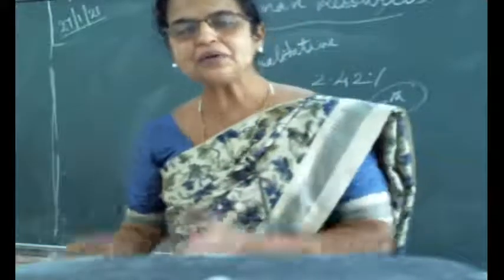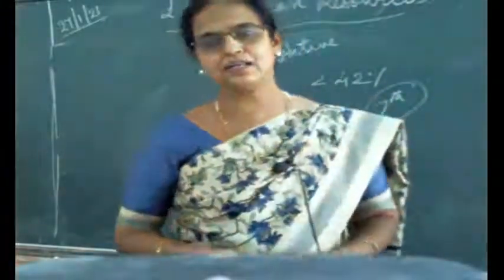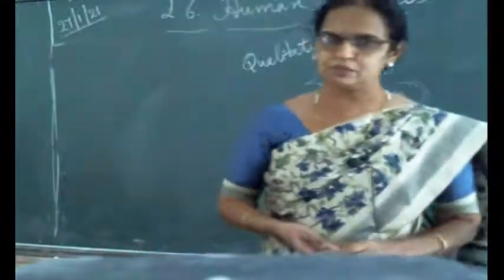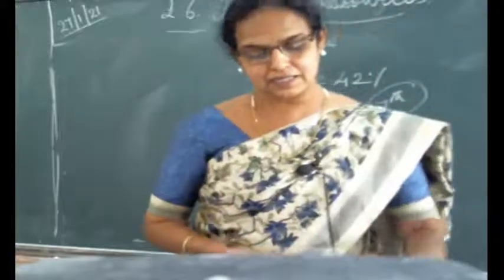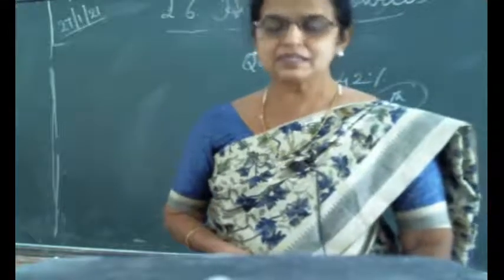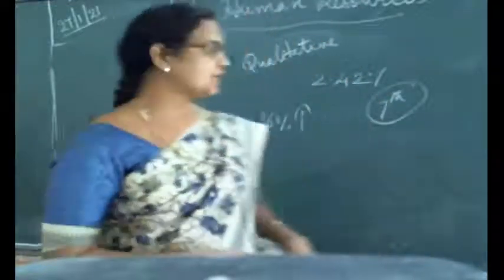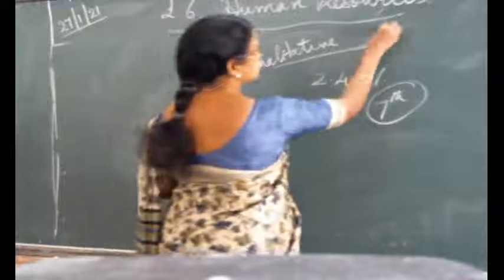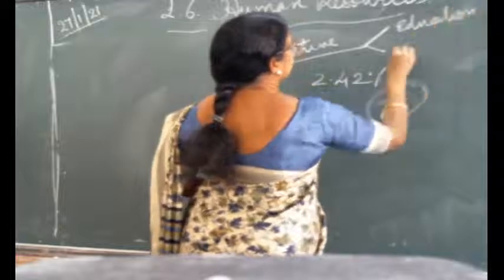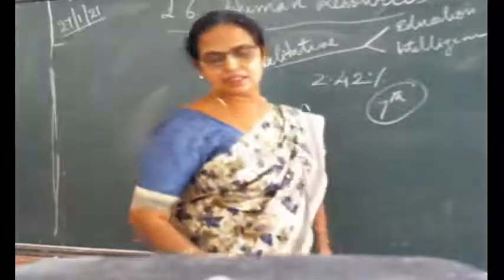Some qualities should be there, then only we can say that that person is qualitative. So which are the main qualities that we are considering? Otherwise, when we estimate the qualitative human resource, which points are to be considered? First one is education and another one is intelligence. The quality of human resource depends on two things: one is education and intelligence. Underline that. Education and intelligence. Okay.